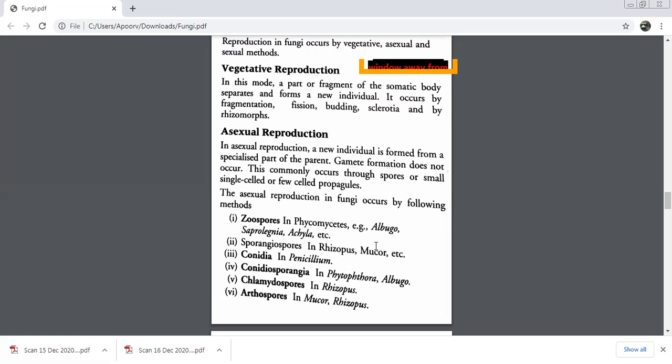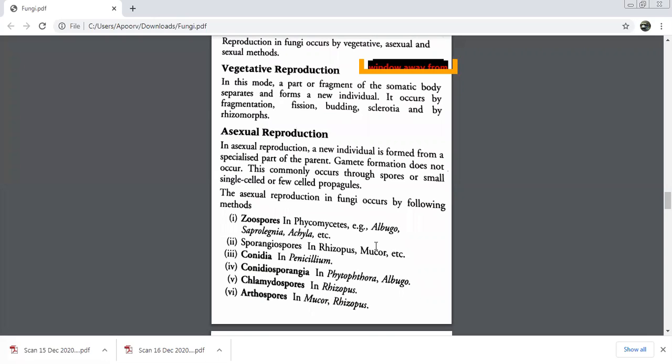Very good. Second stage, please explain somebody. Karyogamy is the second stage in which a diploid nucleus is formed, which is known as synkaryon. Very good.